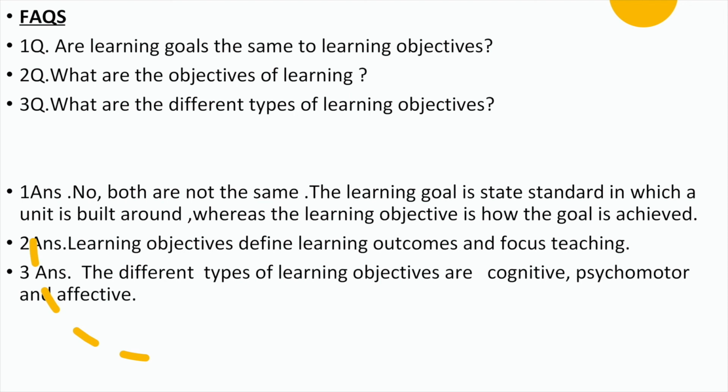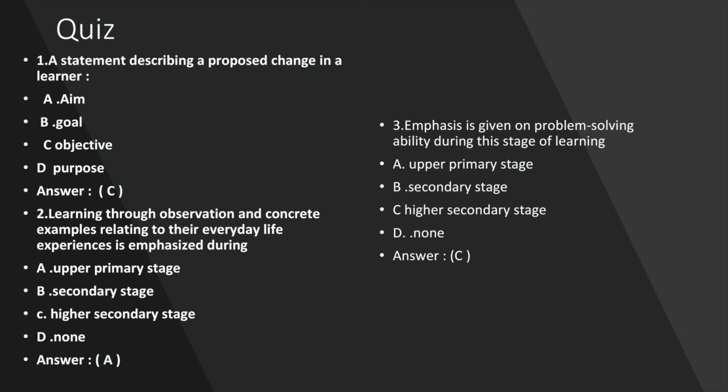Third FAQ: what are the different types of learning objectives? The different types of learning objectives are cognitive, psychomotor and affective. A few quiz questions on the topic. The first one: a statement describing a proposed change in a learner. Is it aim, goal, objective, purpose? The correct answer is the objective. It is nothing but a statement describing a proposed change in a learner.